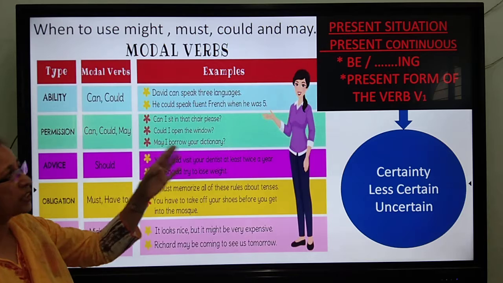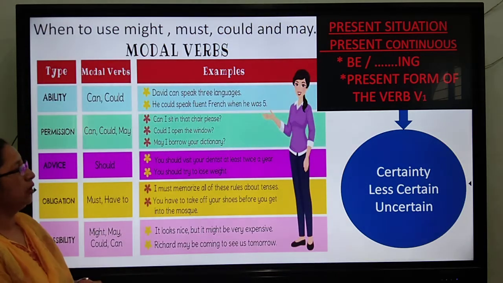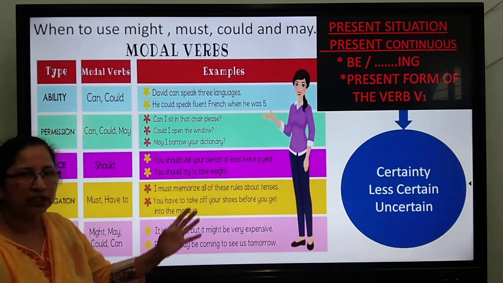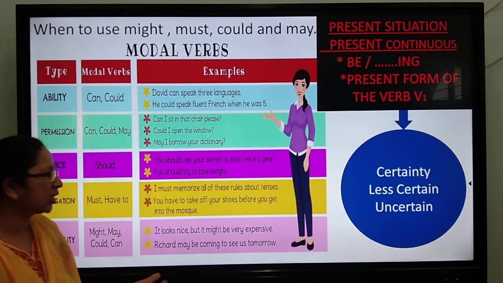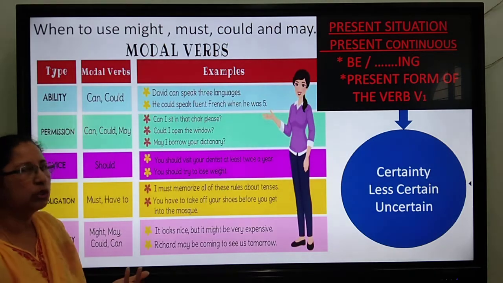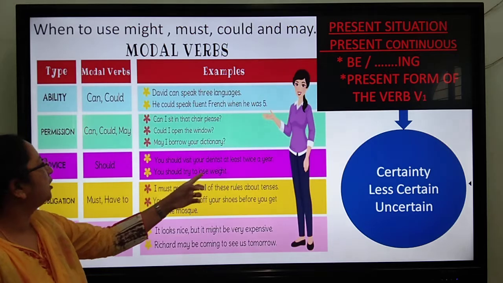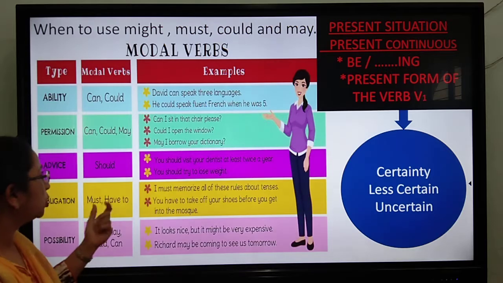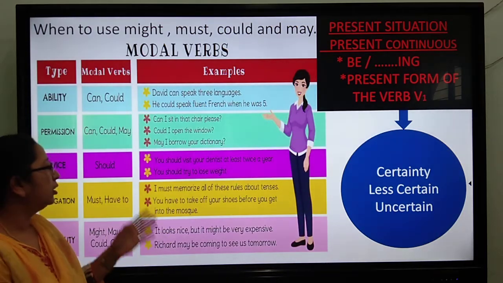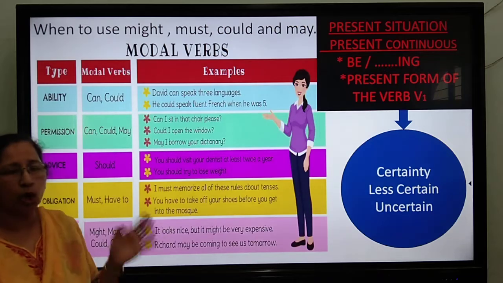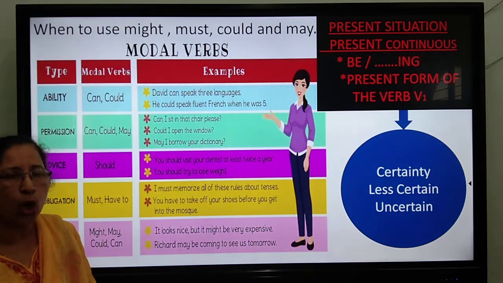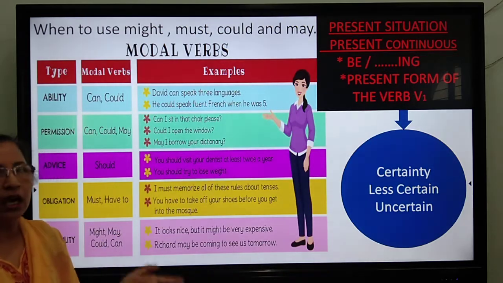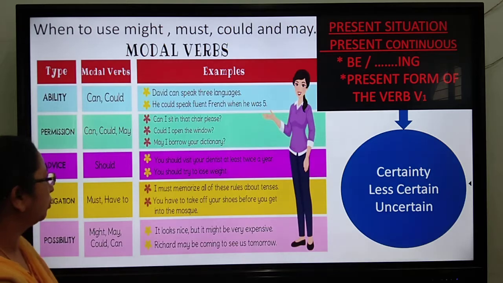So these are all present situations. In the same way, we are talking here about the future situation. You should visit. That means in the near future, in a year's time or whenever. Then we use be. You should try to lose weight. That means you should try to lose it in the future. So when we talk about present or a future situation, then with the modal verbs we use the present form of the verb. That is be, I speak, I eat, I read. So that will be the first form of the verb.